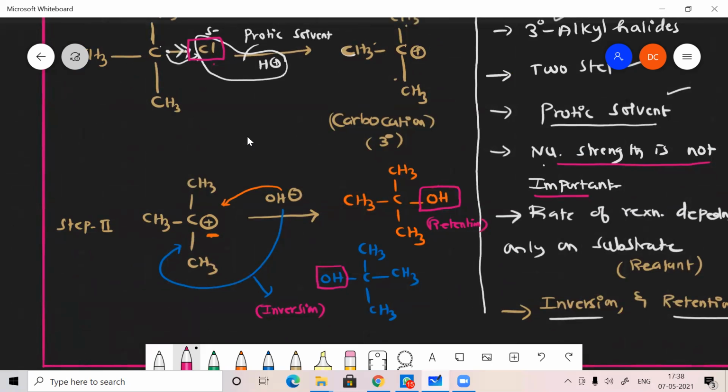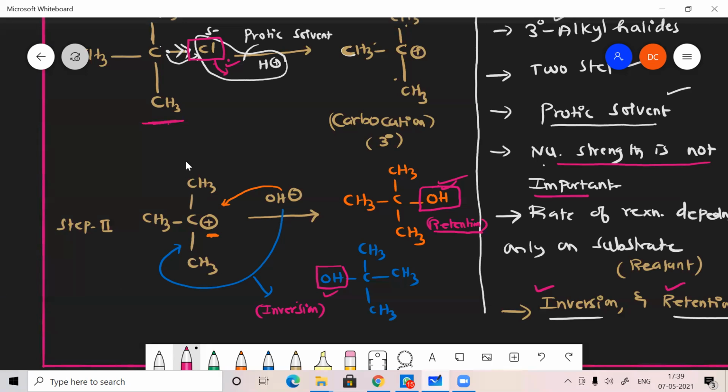Cl is attached on the right side of the molecule. This molecule is the reactant or substrate. On the right side we have chlorine. At the same place, instead of that Cl, a nucleophile will be attached. That is OH minus. The OH will be attached here. That is how it retains the configuration. Configuration means the 3-dimensional spatial arrangement will be similar to the substrate. That is a retention product. The exact opposite, where it is attached here, is the inversion product. So I can get both inversion as well as retention product.